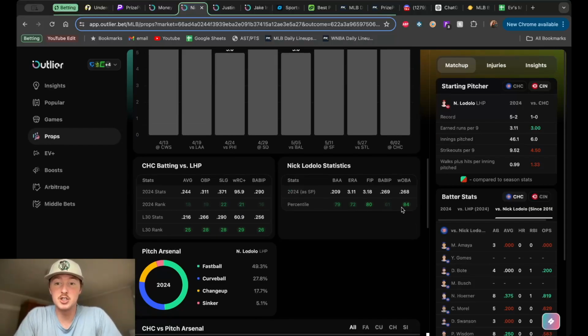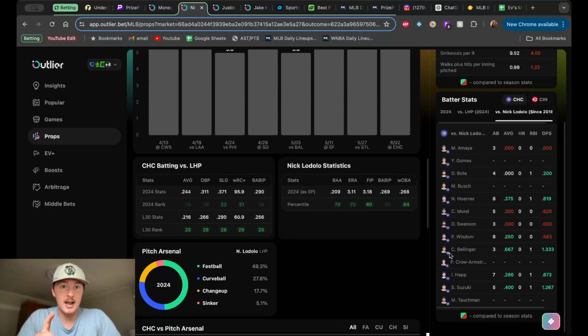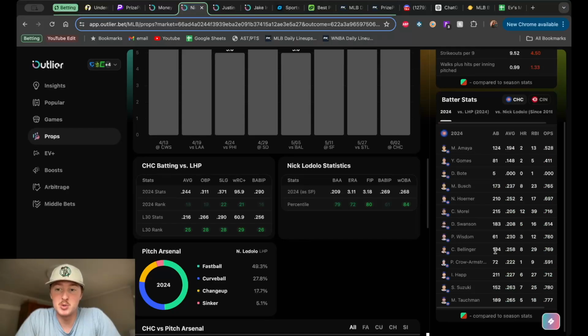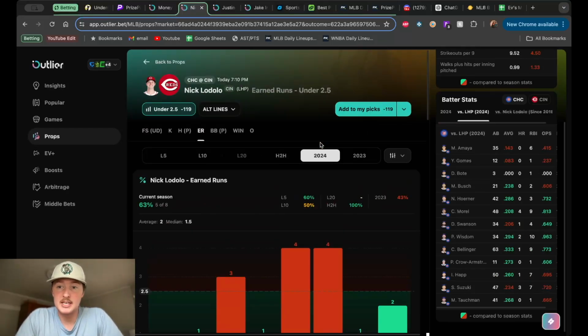And then you look individually against Lodolo, not much going on other than I will say I might play Bellinger just because he's got good history against this guy and he crushes lefties. This would be in a separate slip. But Bellinger, 3 at-bats, .667, so that's nothing crazy, but he's 2 for 3 against him. But against lefties, .333 batting average, 1 home run, and 9 RBIs this season in 63 at-bats, as opposed to his normal .258 batting average. So I think Bellinger has a 1.5 hits, runs, and RBIs line. That could definitely be something I'm leaning towards, but I think Lodolo gets this win and the Reds get the win.